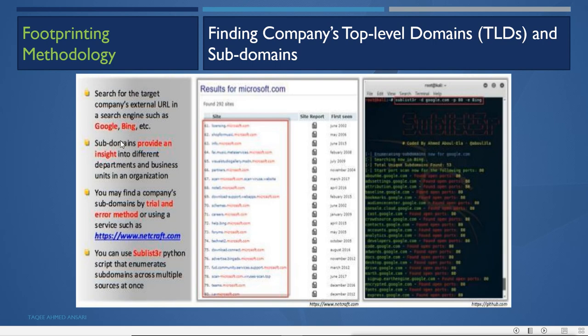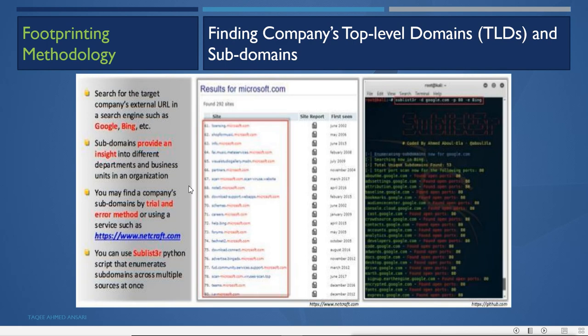Subdomains provide an insight into different departments and business units in an organization. So by getting the subdomains, you will get information about the departments they have in their organization, like sales department, marketing department, business department, analysis department. You will get to know by the subdomains of those organizations. In a domain environment, you will create a different domain for different departments. So when you get the subdomains, you can get an idea of the different departments of the organization.